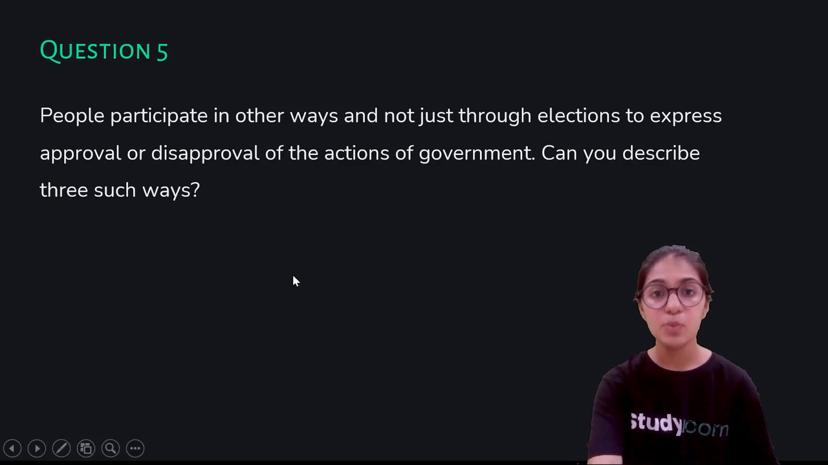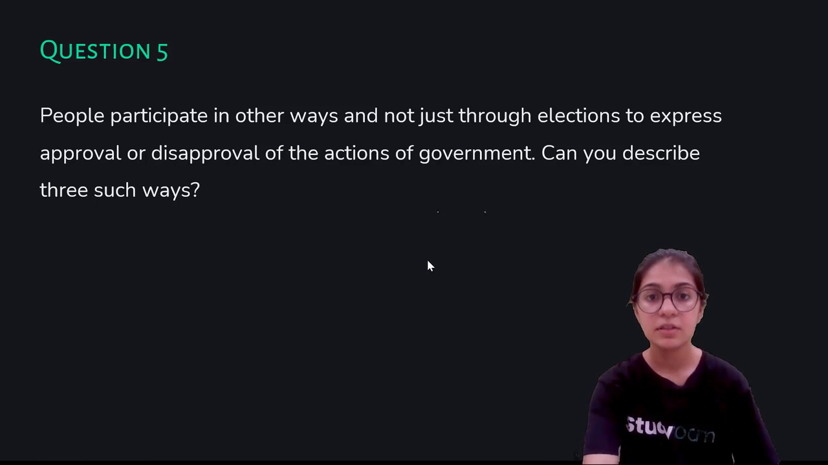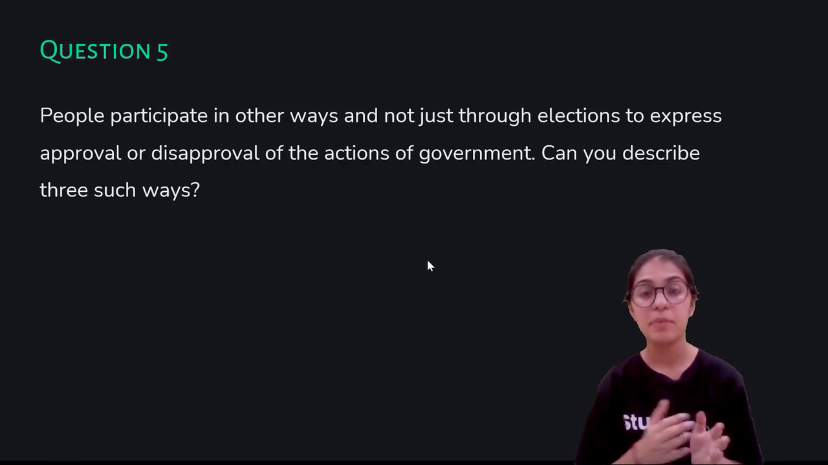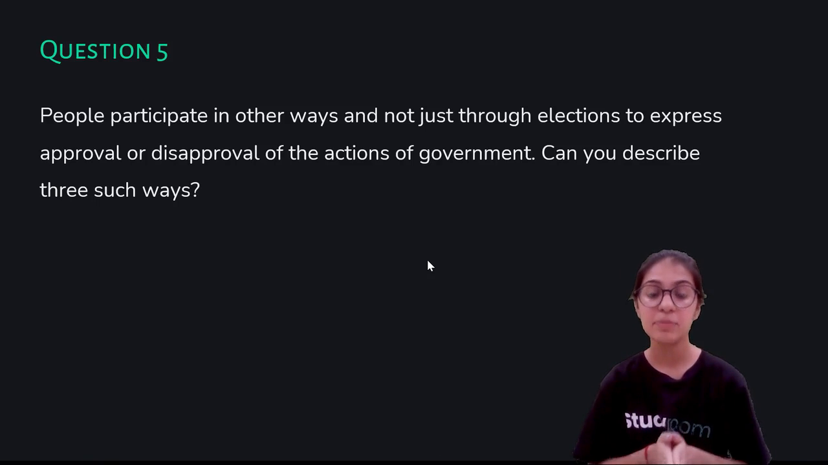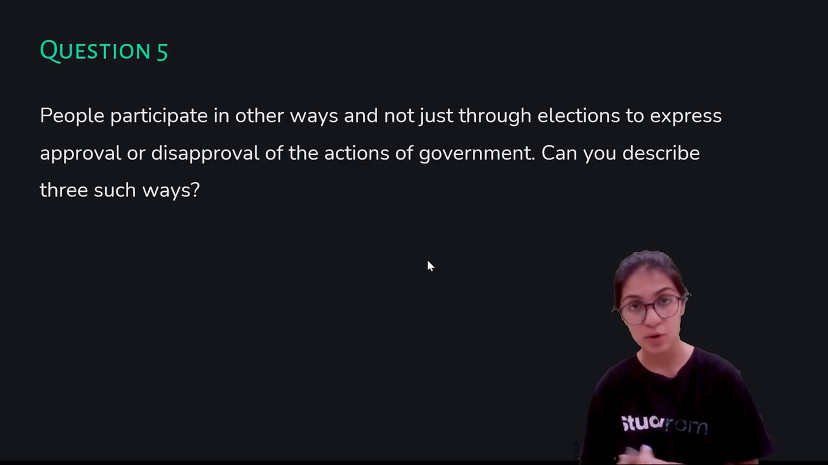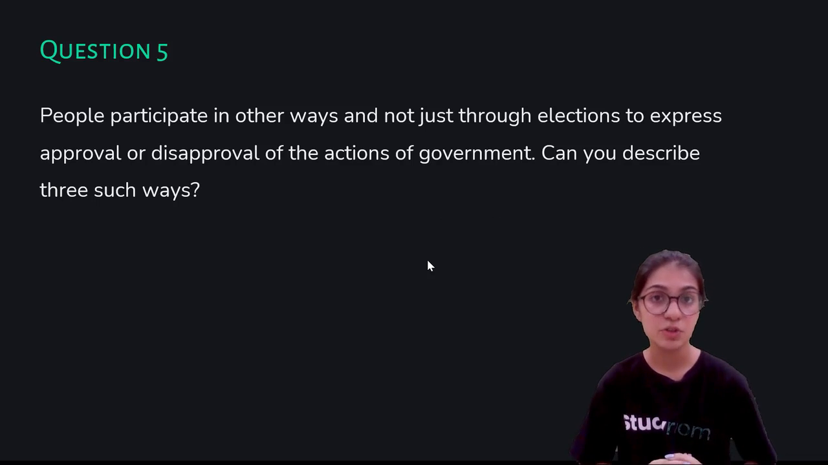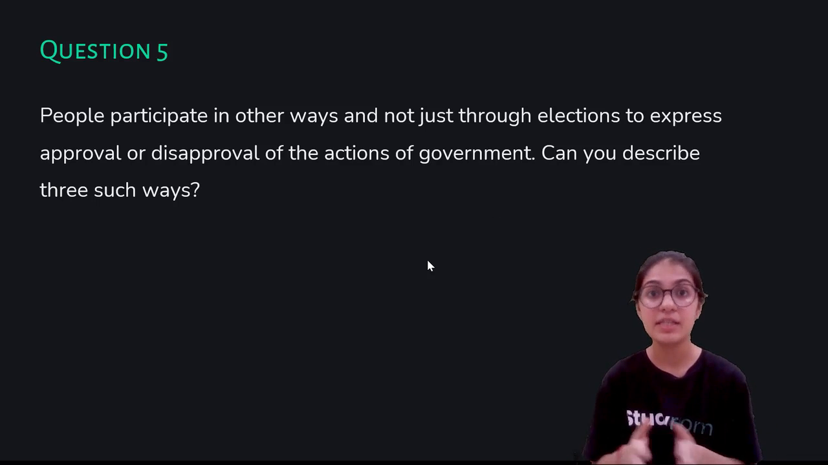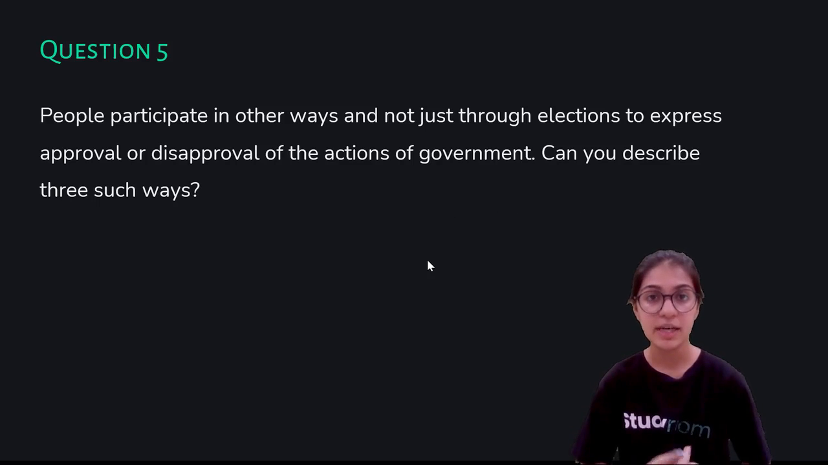The third way is to participate by doing debates on television. You might have noticed that people participate in debates on television, on news channels, to express their opinions and to take part in the decision making process. So this is the third way by which people can express their opinions.